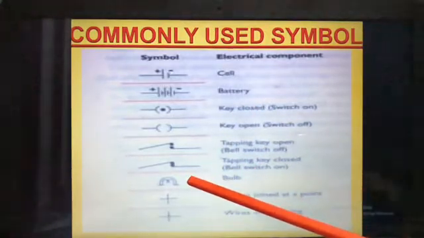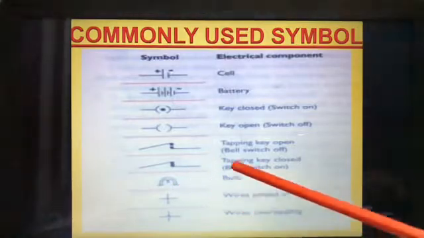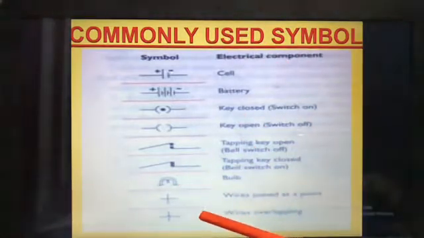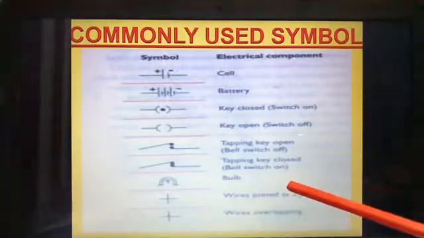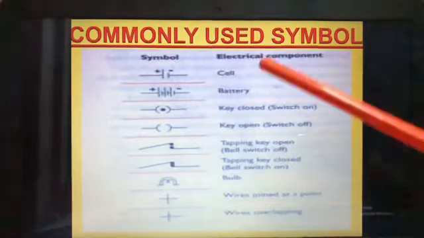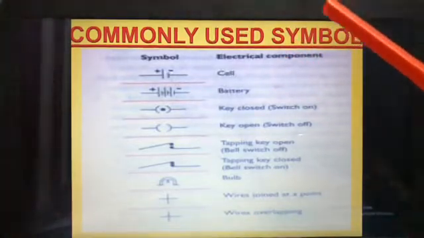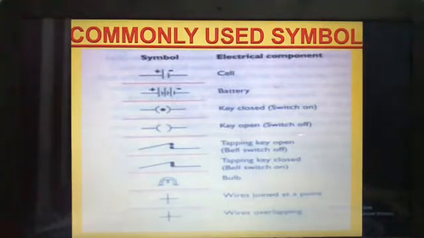Then this is a bulb, filament. Inside the bulb you have a filament, that is the symbol, it indicates bulb. Plus wires joined at the point, here wires crossing over. Okay, so these are the commonly used symbols in the electricity. You should remember and you can use it. You can use it in your daily life also, isn't it?